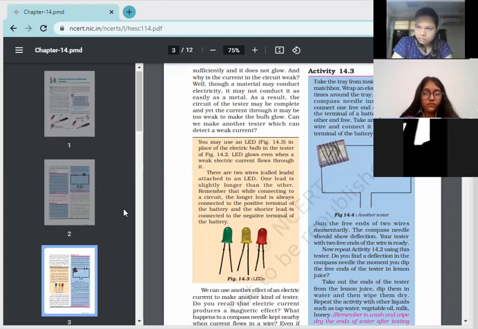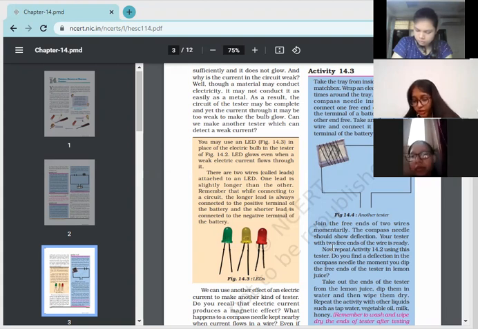Okay Mihir, okay. And Anyajan, continue with this paragraph. Now repeat activity 14.2 using this tester. Do you find a deflection in the compass needle the moment you dip the free ends of the tester in the lemon juice?